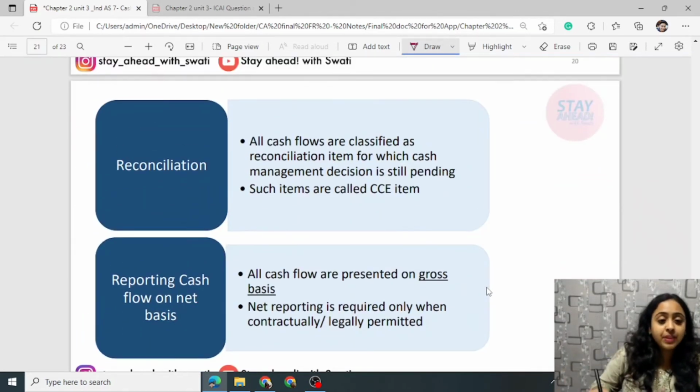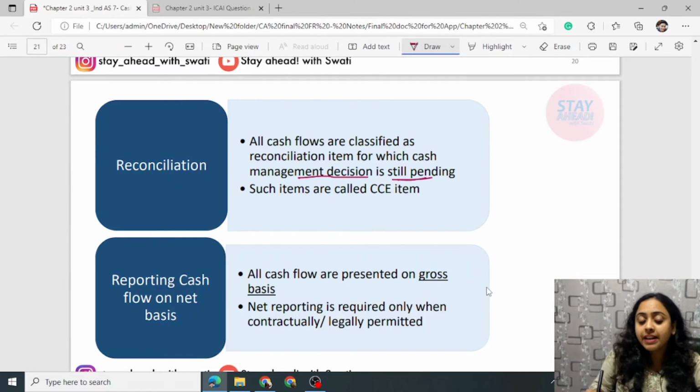Reconciliation means all cash flows are classified as a reconciliation item for which cash management decisions are still pending. Such items are called CCE. I told you that these are broader terms. CCE, cash and cash equivalent, is a broader term.